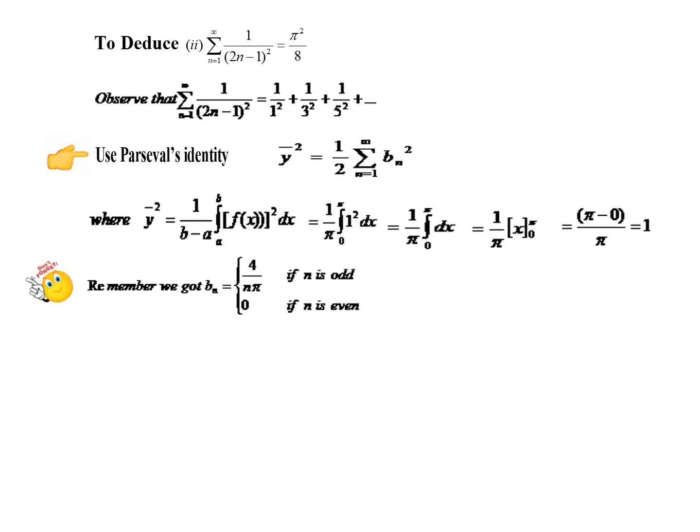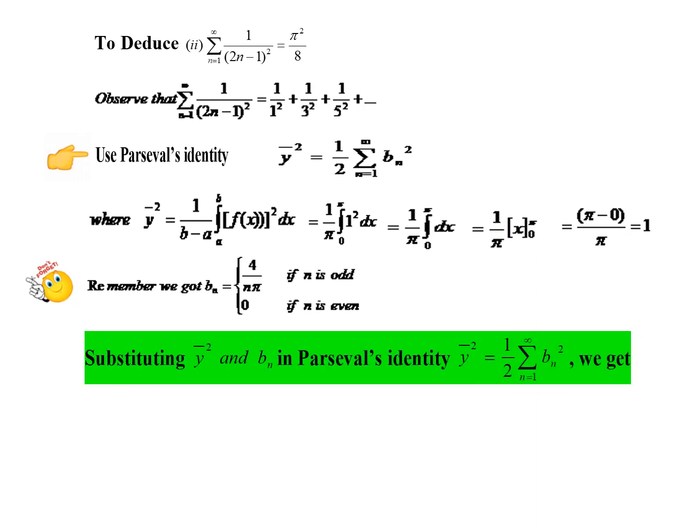Now we shall substitute in Parseval's identity. Before that, what is the value of bn? We got 4 by n pi, and only for odd integers. So substituting these two values, y bar squared and bn, in Parseval's identity, we get y bar squared, which is 1, equal to half into sigma bn squared.